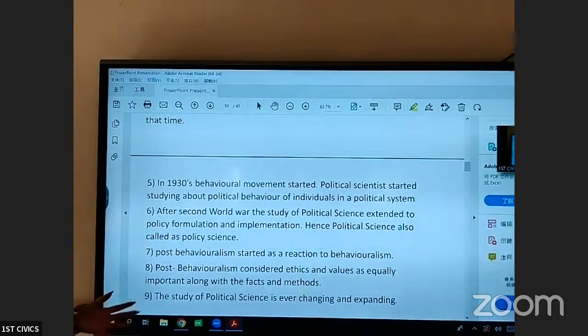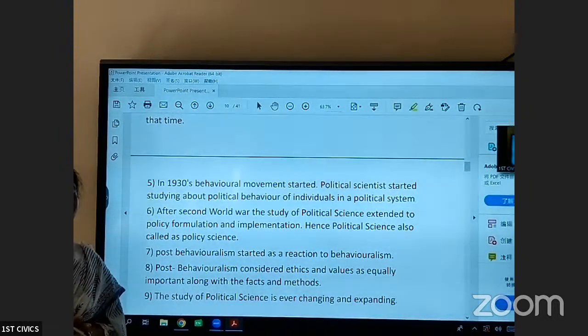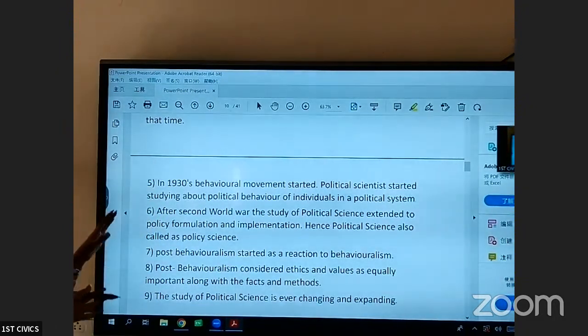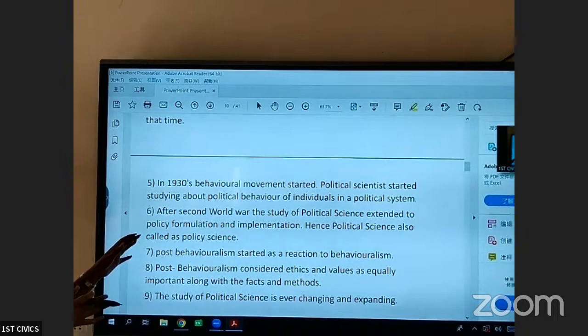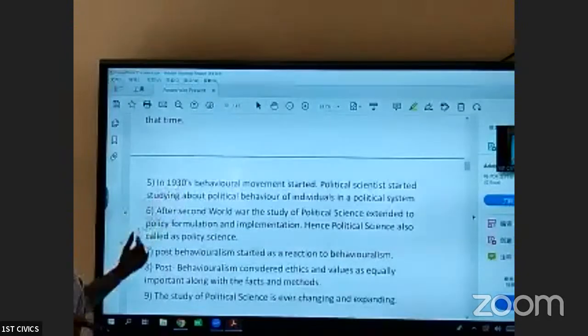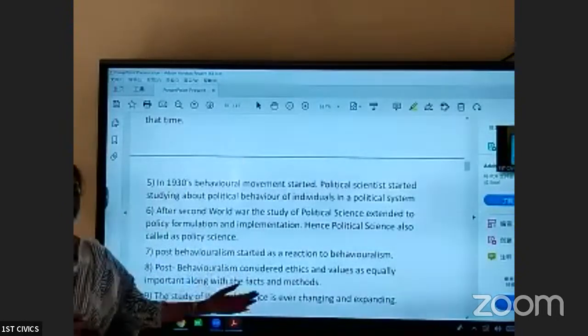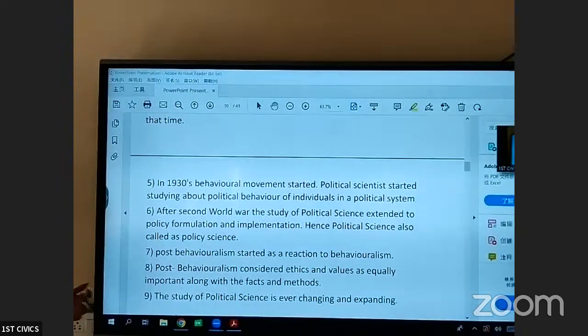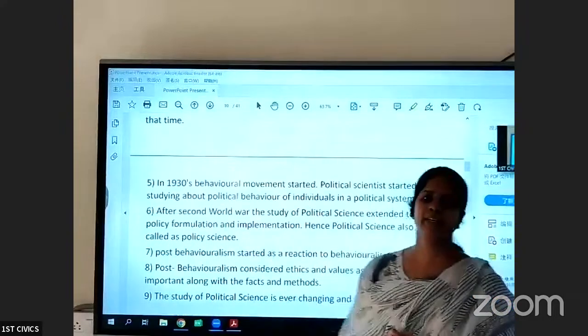So the study of political science is ever changing and expanding. If you see the evolution, it started with the study of state and government, then came behavioralism, then post-behavioralism. So the study of political science keeps on changing and expanding. I hope this answer is very clear to all of you.